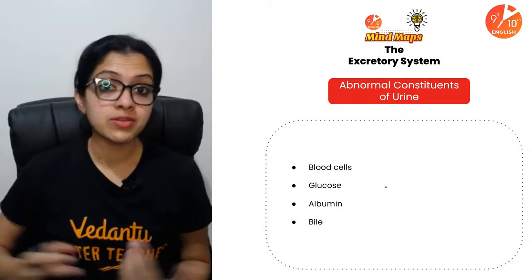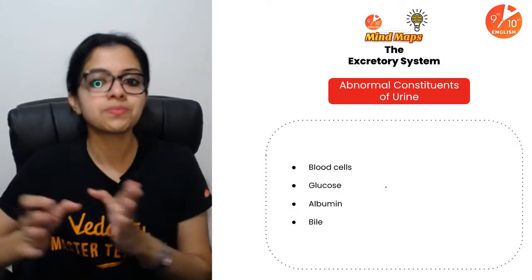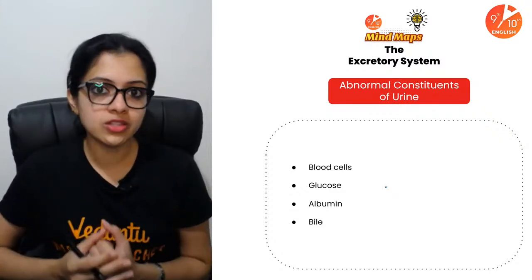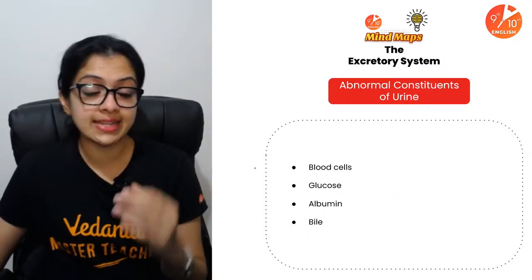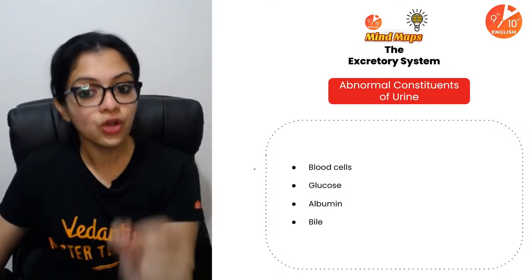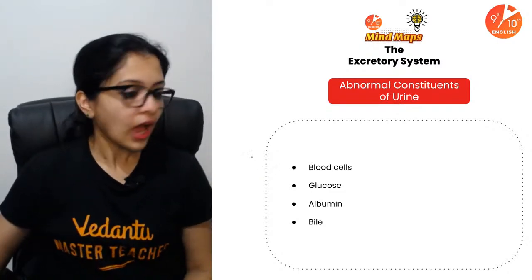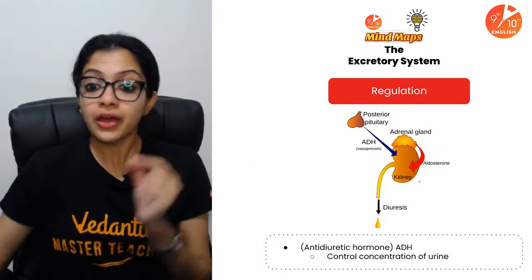Now, also about abnormal constituents of urine, possibly in a multiple choice question, you could be asked something like this. Abnormal constituents. Normal healthy urine wouldn't consist of any of these. Blood cells, glucose, albumin, or bile. Application level questions could come up from this, right? Okay. So this is also something that you could include in your mind map.